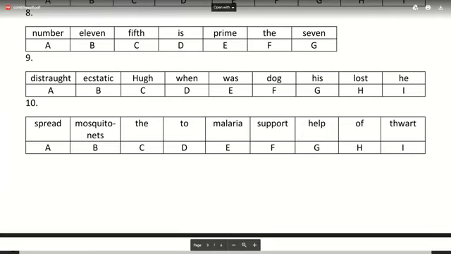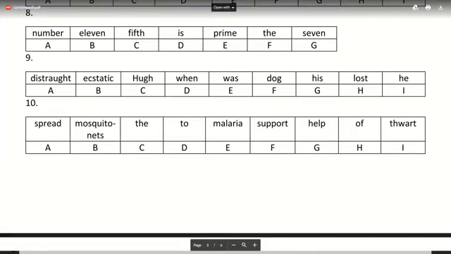Disgrossed is aesthetic huge when was dog his lost he. Try doing number 9 now.